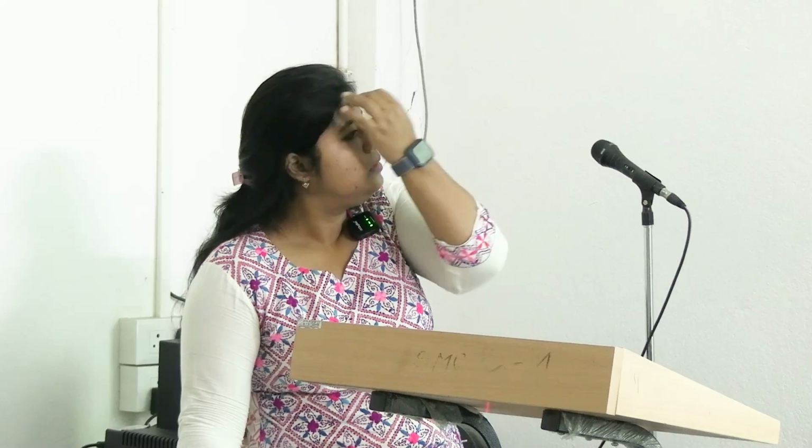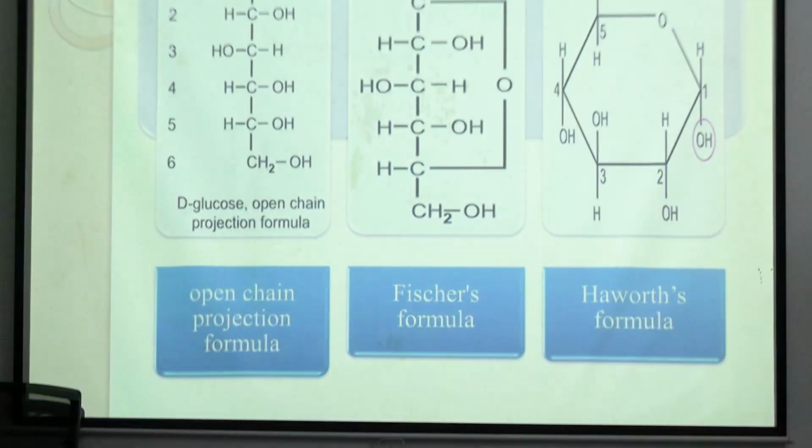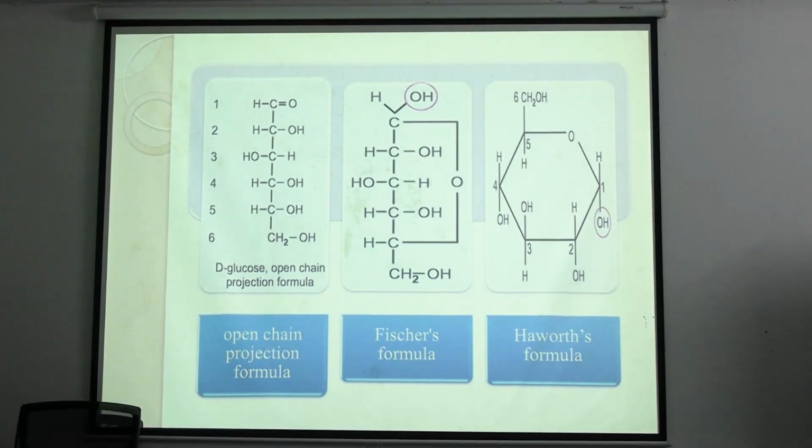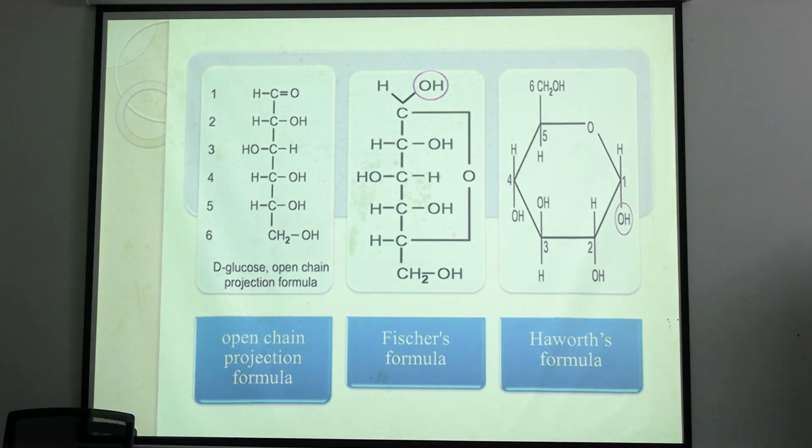Clear? Now coming to anomers. What is an anomer? To understand anomers, we have to create the anomeric carbon first. In the open chain structure of glucose, C1 is not a chiral carbon.